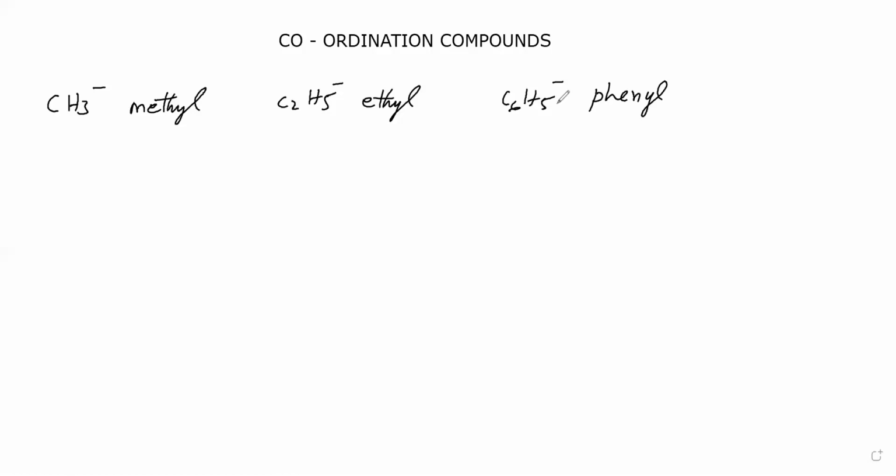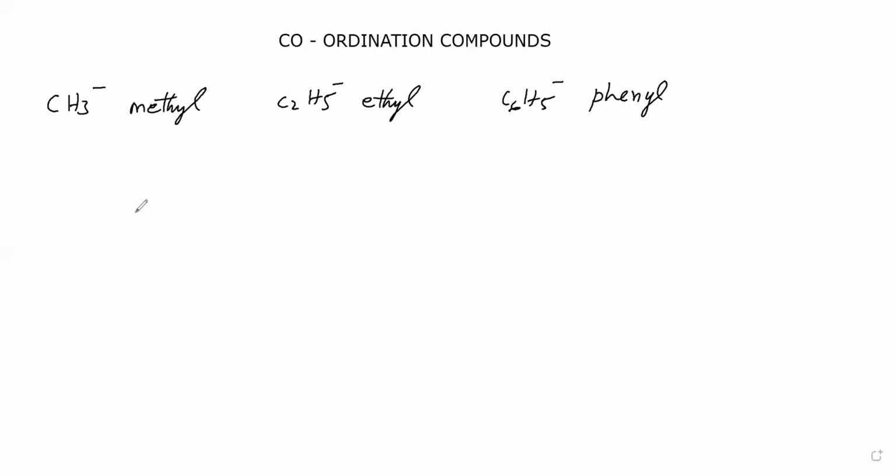Next, we have to say the name of the central metal. How to say the central metal name? We should know whether the complex is neutral, cationic or anionic.